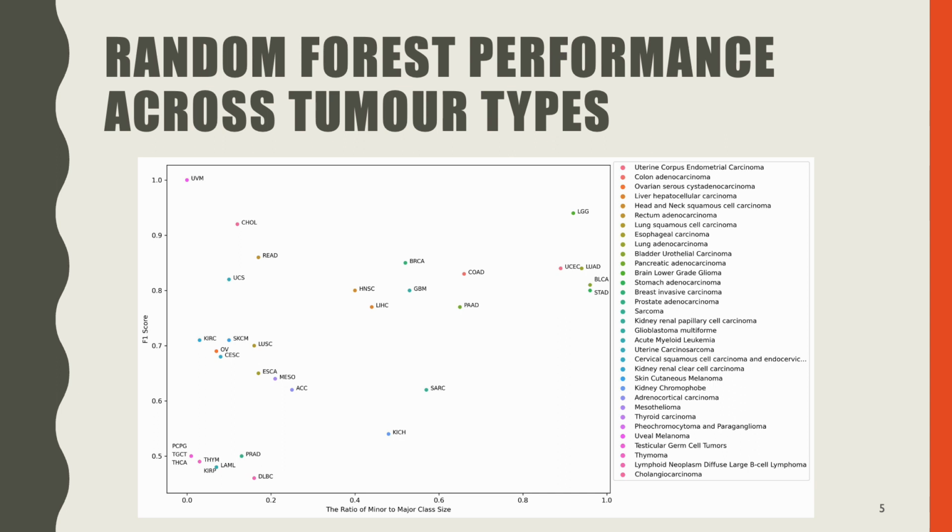And the reason that these minor and major classes can be different for each tumor type is because we do have different rates of mutation in this gene in different tumor types. And as you can see in this graph, for the majority of tumor types, the samples could be classified really well based on mutational status of TP53. And thus we concluded that the transcriptional signature of this gene is universal across cancers.